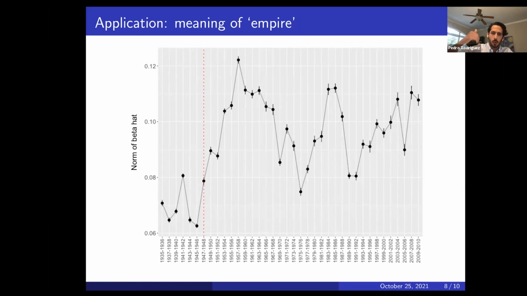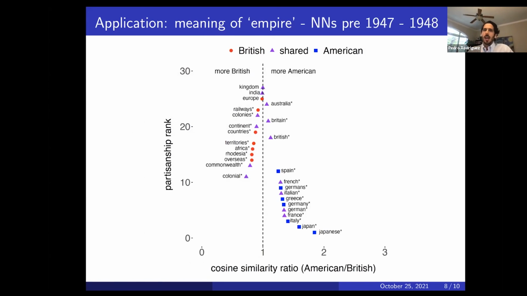But importantly, when we do a structural break analysis test, we see that there's a structural break right after the Second World War, right? So it sort of makes sense, but at the same time, you want to dig into the data, and that's where you go into the nearest neighbors. And when you look at the nearest neighbors, I'm going to skip this one.